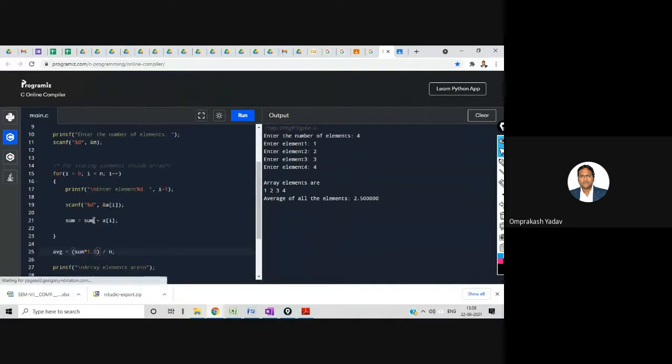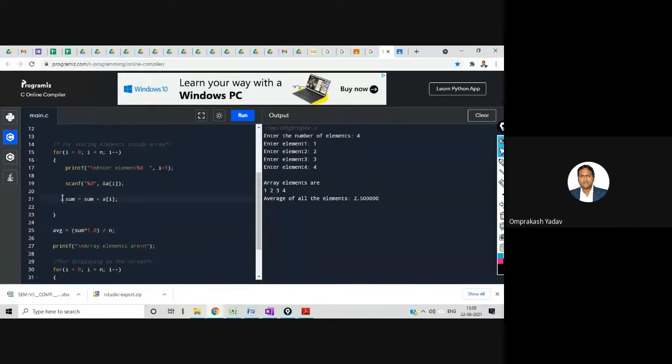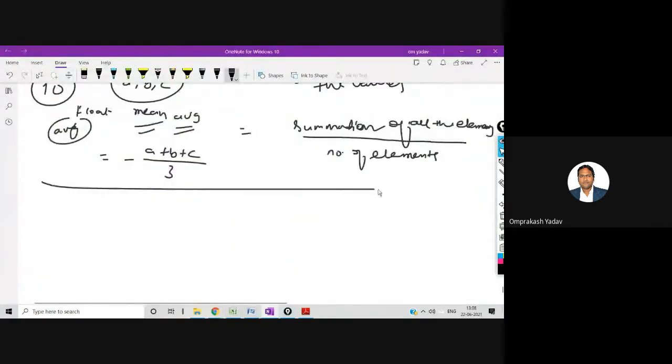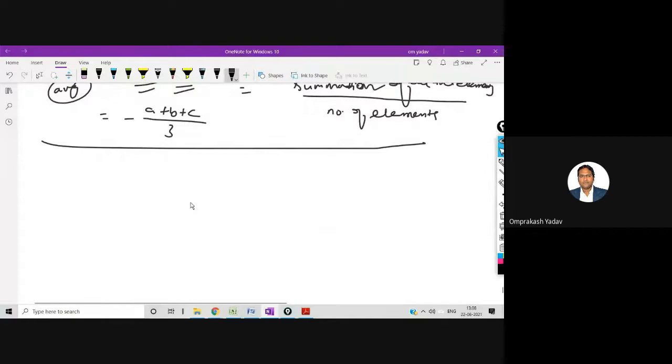So I'll just remove this code. I'll give the statement. What is my program? My program is now: write a program to store n elements in the array.